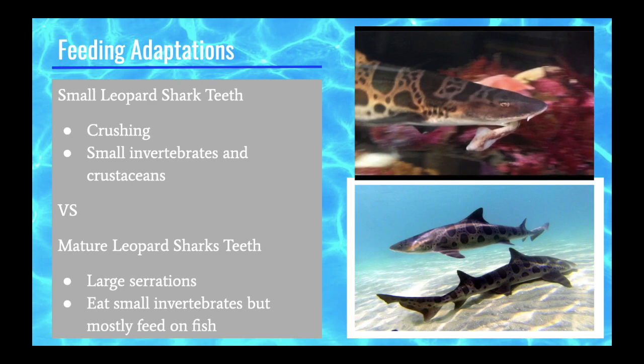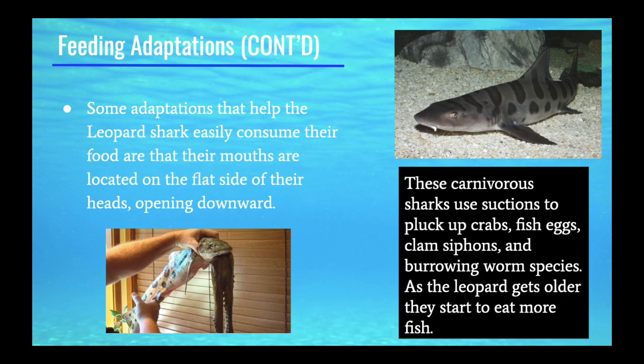An example of this is that when a leopard shark is very young, they have teeth designed for crushing and grinding up their prey, which they usually catch in the sand, whether this be innkeeper worms, clams, or crustaceans. But when they get older, they often start hunting more specialized prey, like octopuses and fish. This is where they start relying on their other senses, like their good sense of smell and their ampulla of Lorenzini.